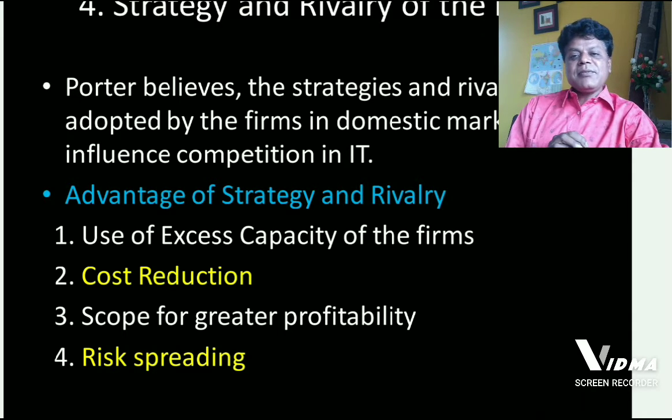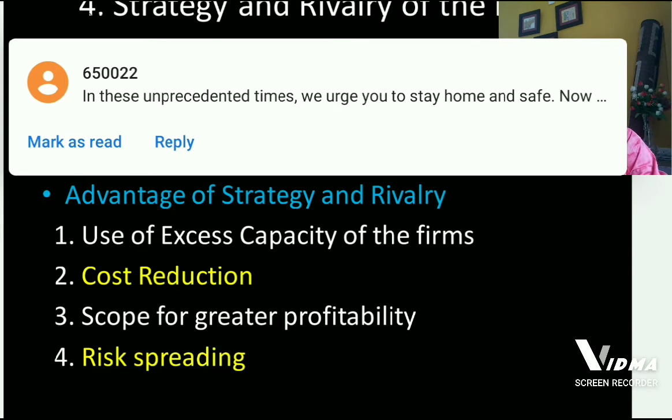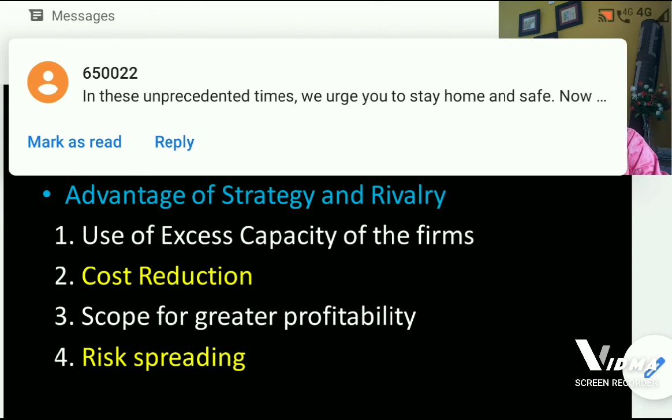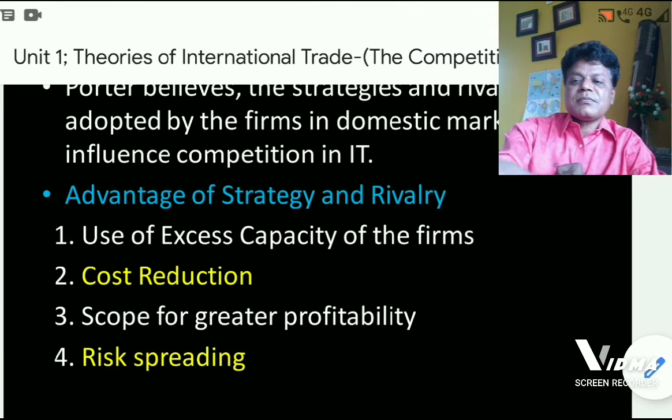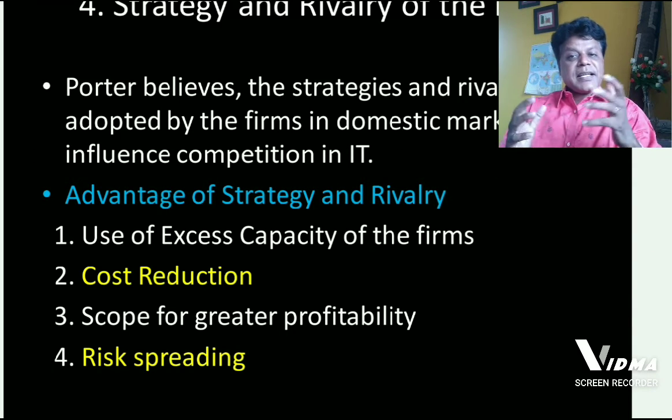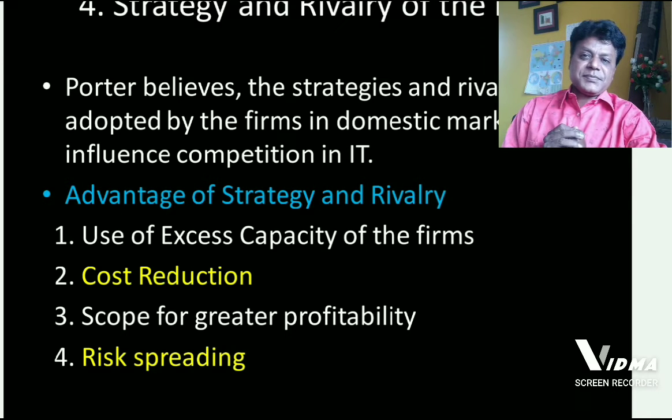Second advantage is that because of strategy and rivalry, cost of production may come down. There is a scope for greater profitability ratio. There is every chance of risk spreading in the unit.